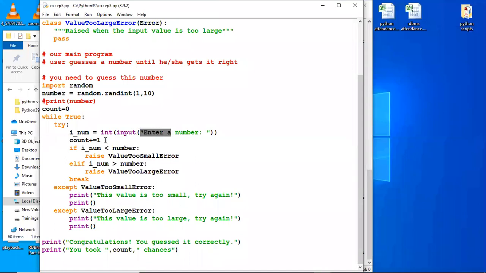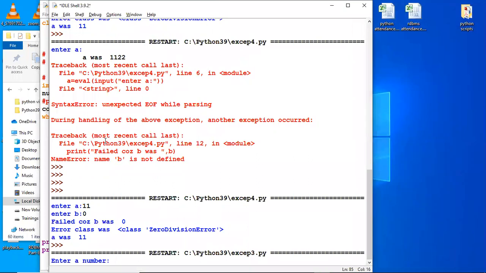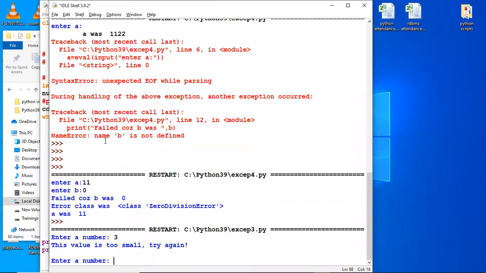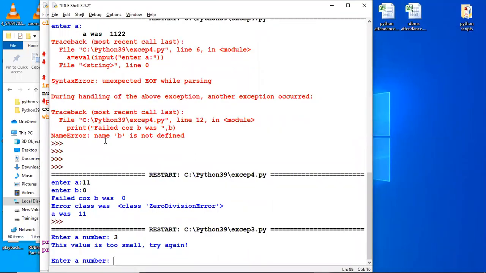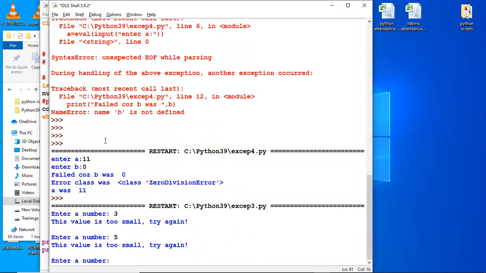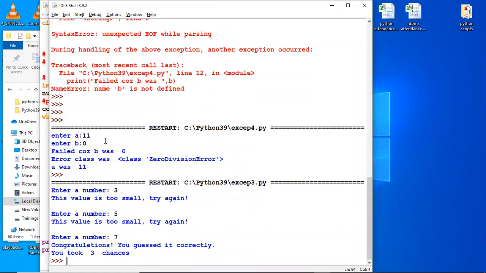So when I give a value here, let's say I give a value 3. It says this value is too small. That means that the random number generated is greater than 3. So I go with 5. It again says it's too small. So I go with 7 now.